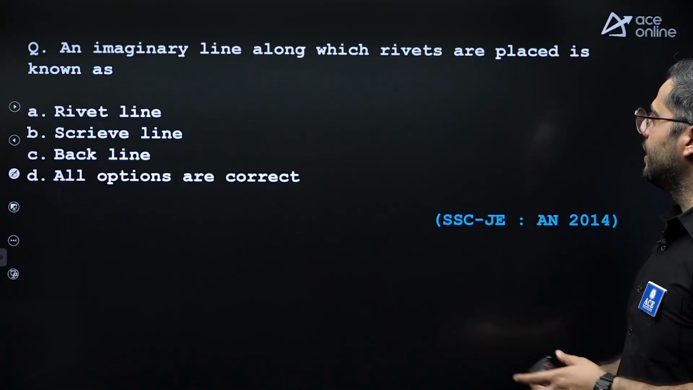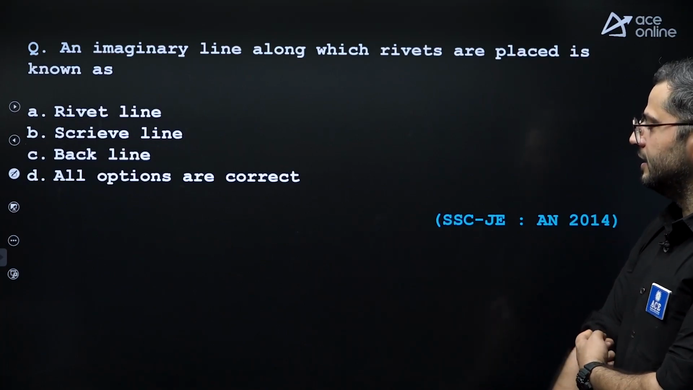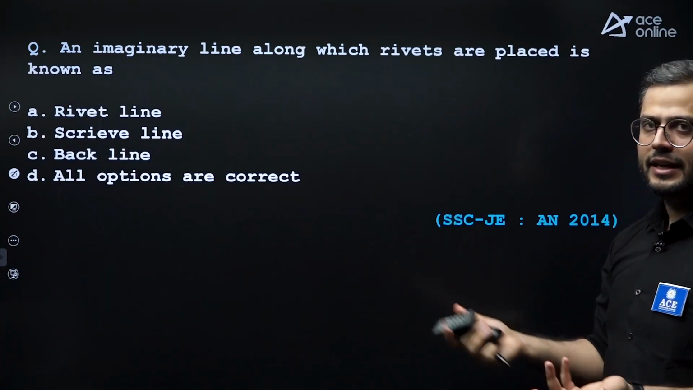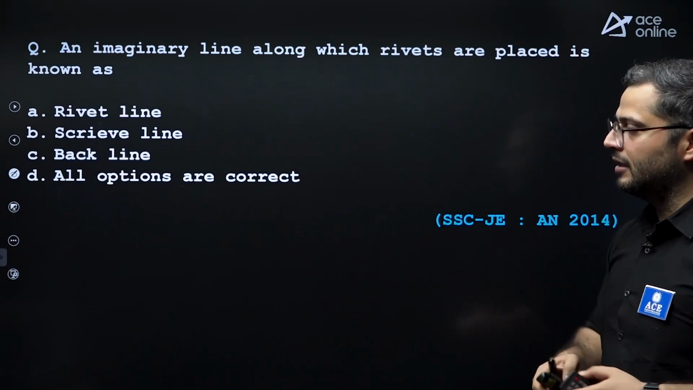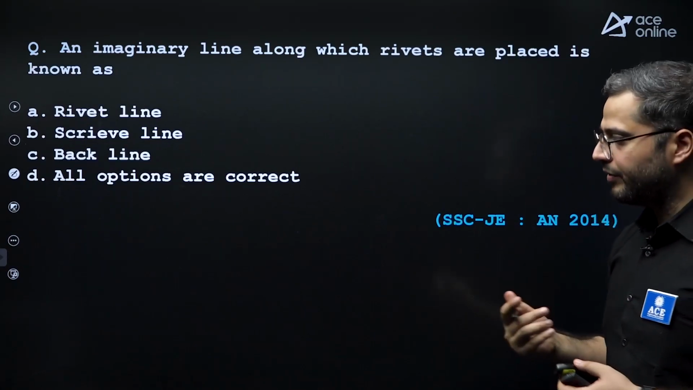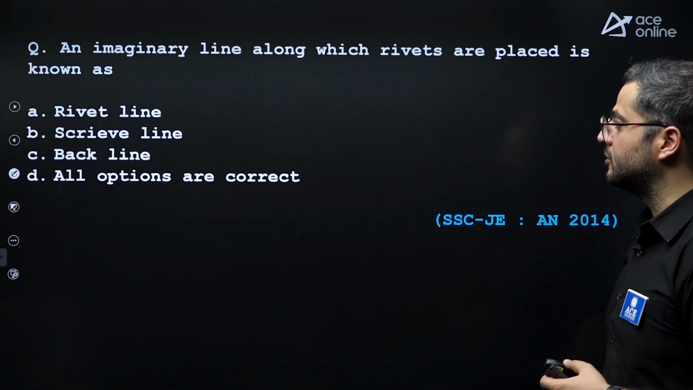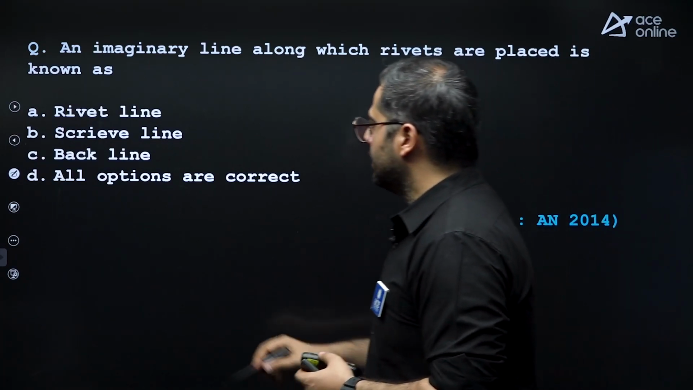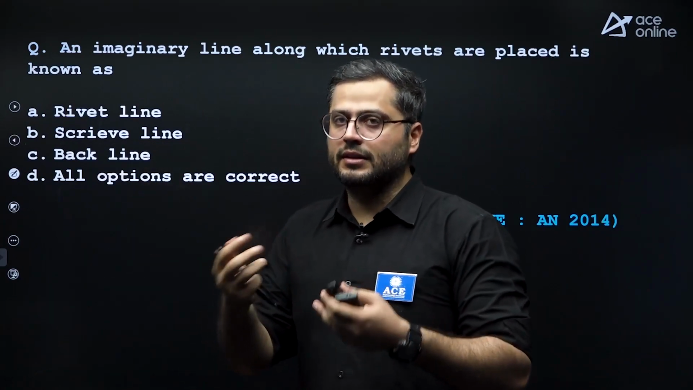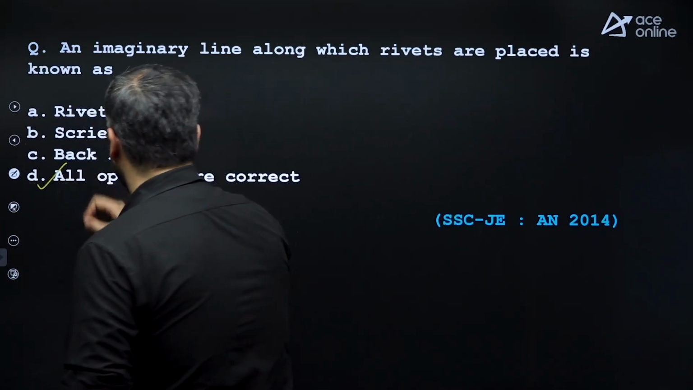An imaginary line along which rivets are placed is known as. So very easy. Either bolt line or rivet line. If you are using bolts, it is known as bolt line. If we are using rivets, it is known as rivet line. Right? Scrive line and back line are some other names which we use. So option D is correct.